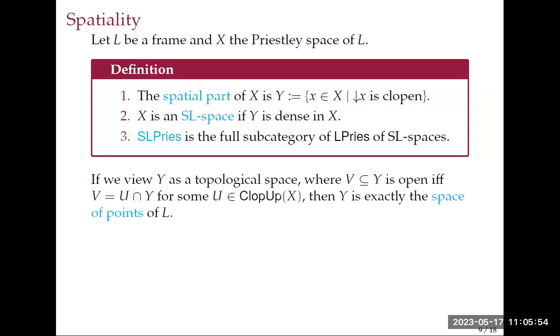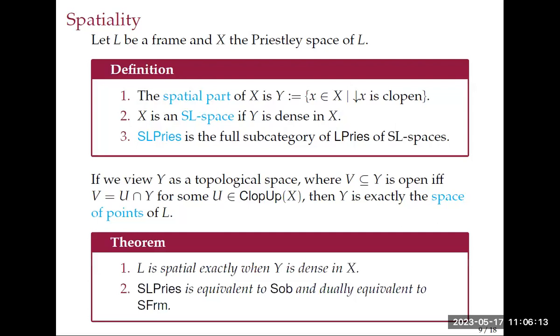I already said this a little bit, but we can view Y as a topological space by restricting the clopen upsets of X down to it, and that will be exactly the standard way to view the spatial part, the space of points of that frame. And we get this theorem.